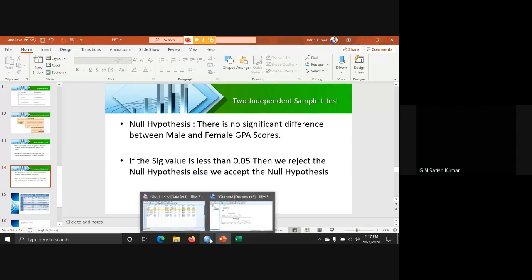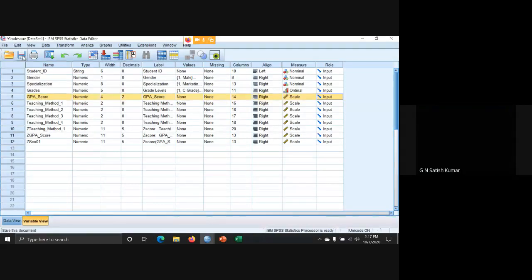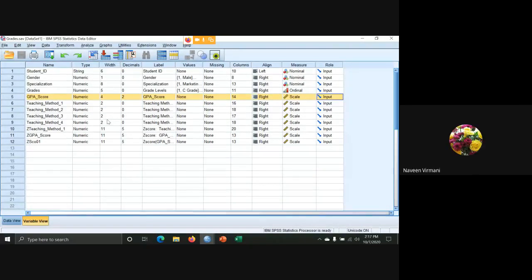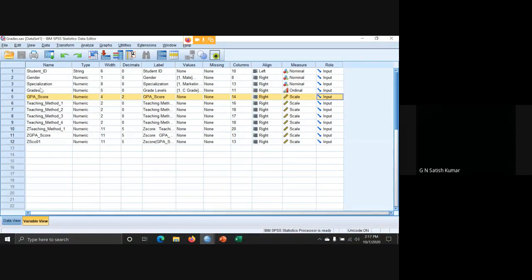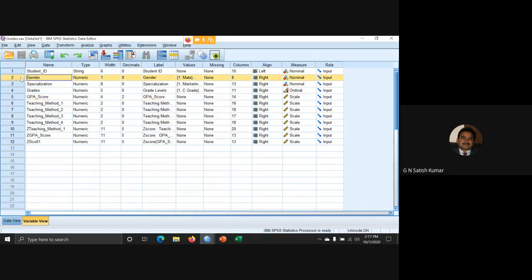After one sample, now we are going to discuss the parametric test, two independent sample. I'll take the same example of these grades. Here, I want to know, is there any significant difference between gender and GPA score? Why are we calling it two independent sample? Because we have two samples. Gender is one sample and GPA score is the other sample.